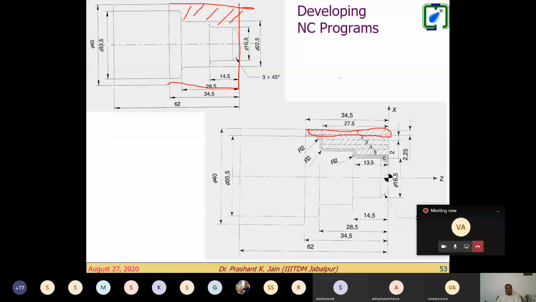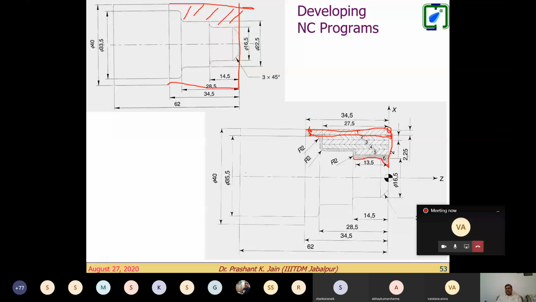So say this is the first cut we have decided, from here to this point, right? So these 4 points will make this one complete cut for this material removal. In the same way, second cut, third cut, fourth cut, fifth cut. These are the linear cuts. Now this is the final cut we have to take, right?